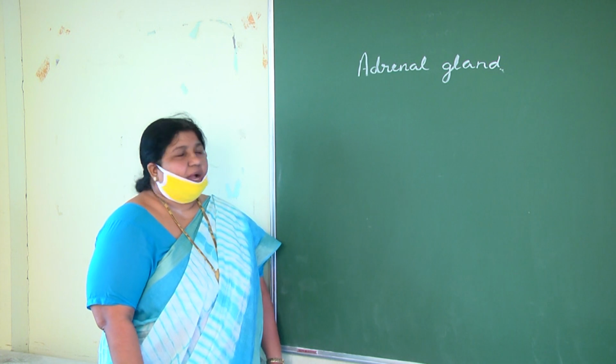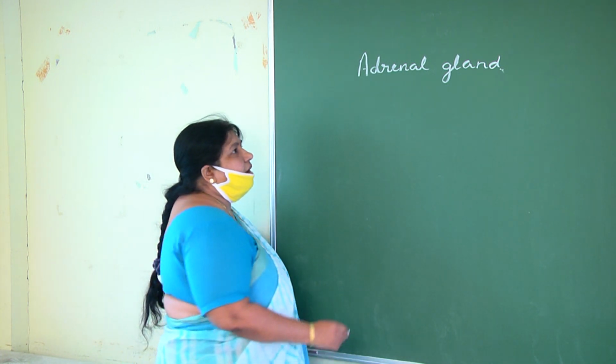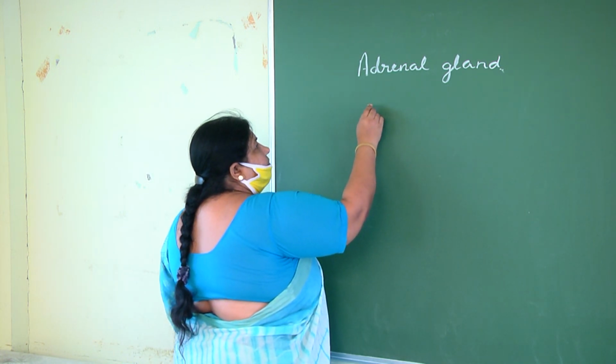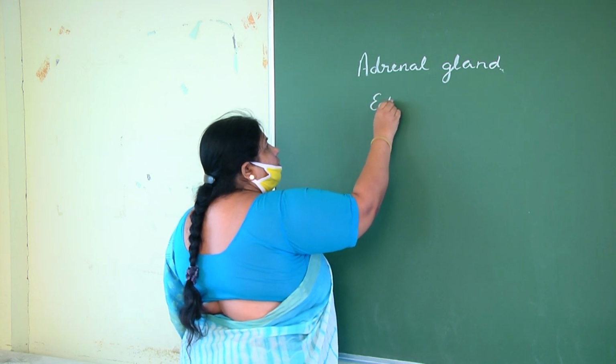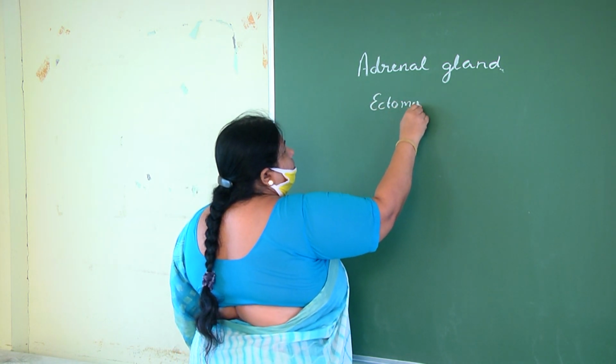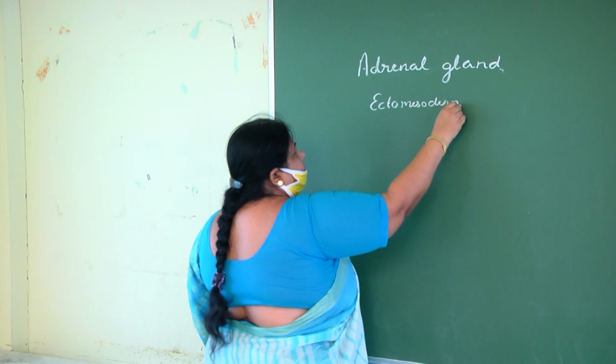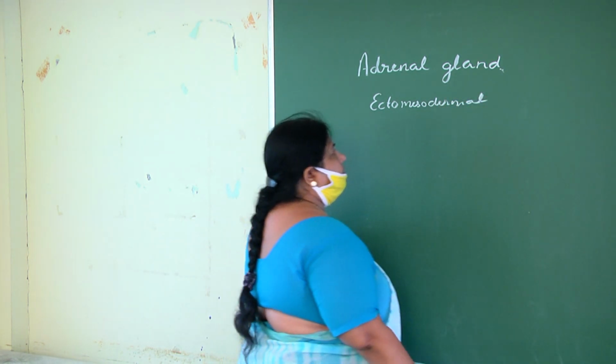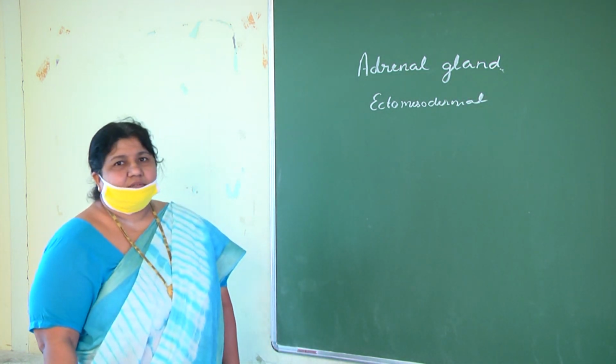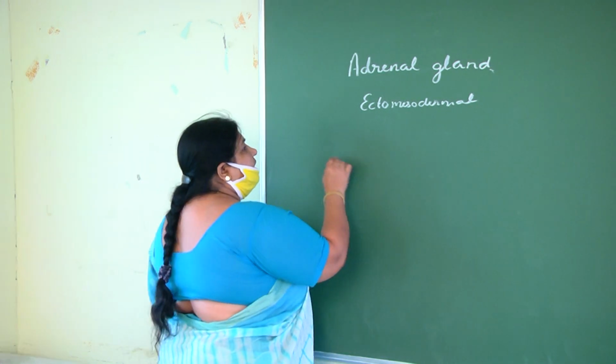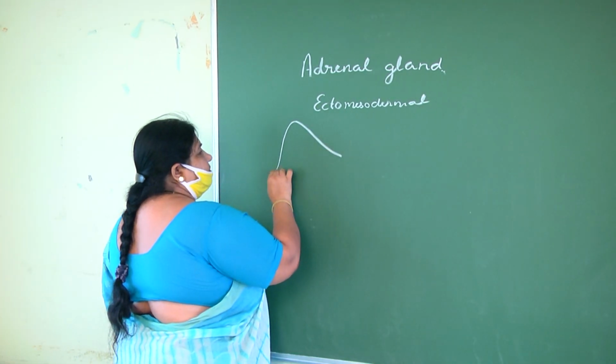So coming to adrenal gland, they are ecto-mesodermal in origin. Why do we call them like that? Because adrenal gland has two regions.